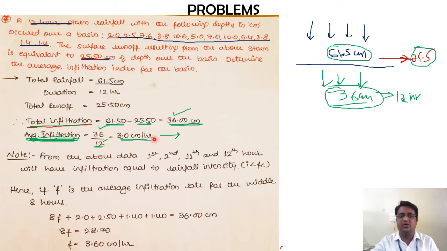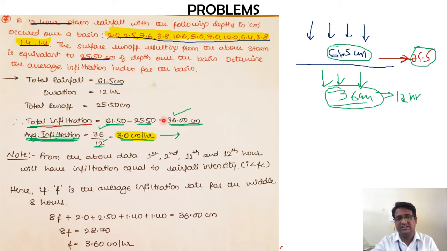Now if I compare this value with the values that have been given in the question over here, these values are per hour also. So if I compare the 3 centimeters per hour value with the values given in the question, what will I understand from the above data? The first, second, 11th and 12th hours will have infiltration equal to rainfall intensity, that is, I is equal to FC, I is less than FC.